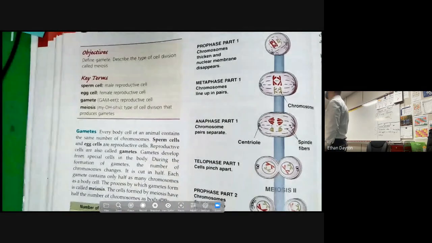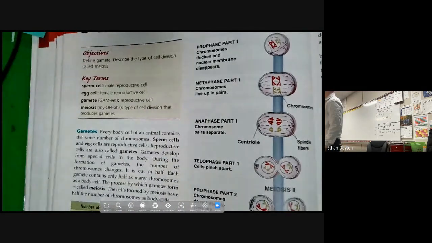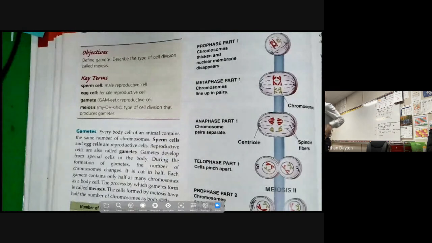So meiosis is a type of cell division, but it's going to be slightly different than mitosis. Do you have a question? Yeah, is this about like making babies and stuff? Somewhat, but not really. Okay, so here we go.